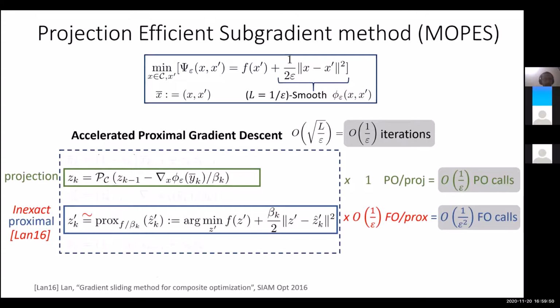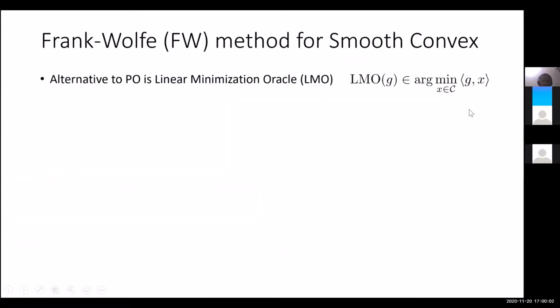Okay, so one setting that has been considered in the literature whenever projection is very expensive is assuming access to a linear minimization oracle. For a projection oracle, given any point G, we return the point which is closest to G, whereas a linear minimization oracle returns a point which minimizes the inner product between G and X, subject to the constraint that X is in C. A very popular algorithm that works with linear minimization oracles is the Frank-Wolfe algorithm. However, it only works for smooth convex functions.